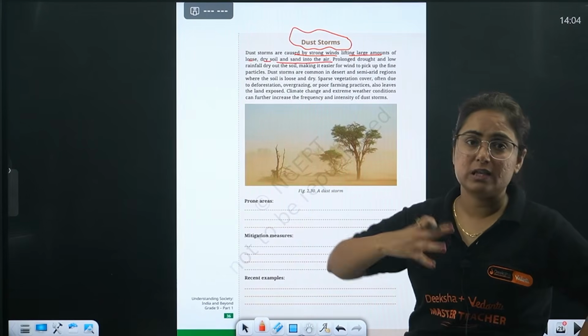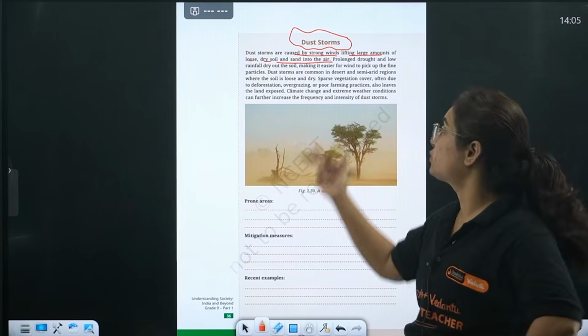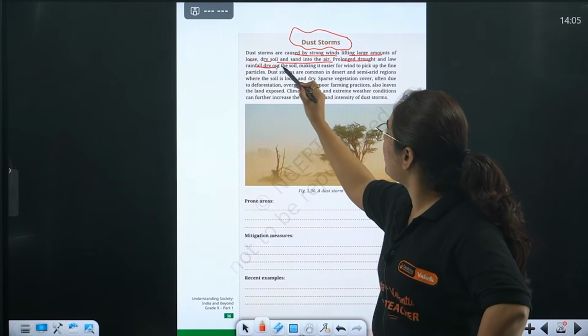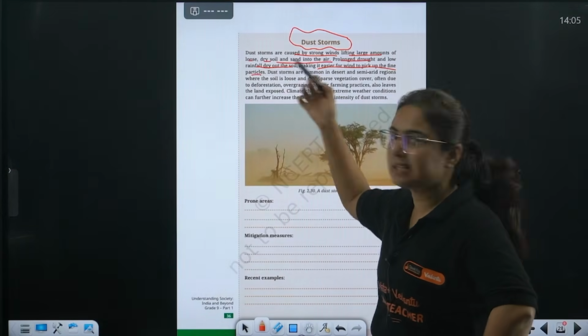Taking those loose sediments into the air with massive speed, that is known as what? Dust storms. Prolonged drought or low rainfall dries out the soil, making it easier for wind to pick up the fine particles. I just told you.